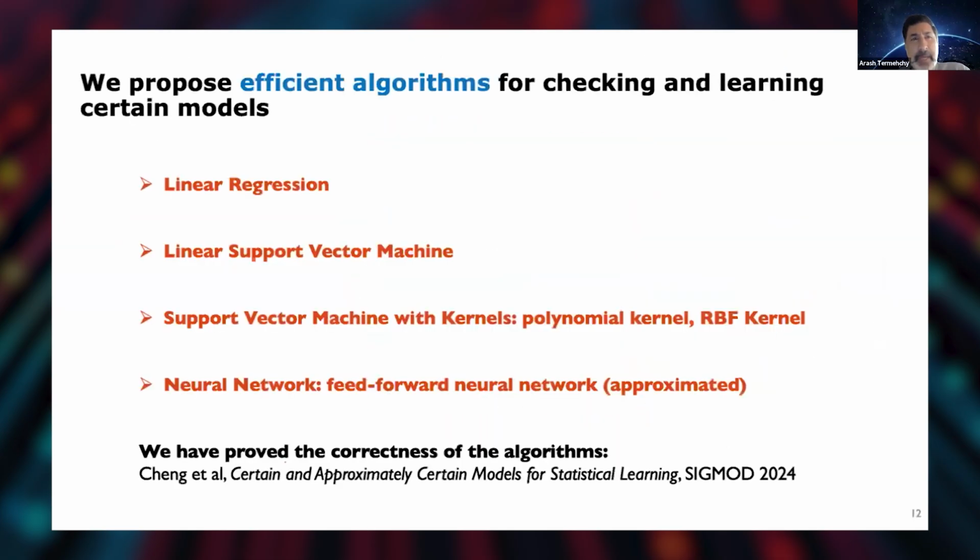Okay. So what we have done is designed efficient algorithms that can actually do that. We have shown that it's possible to efficiently check and learn certain models for a wide variety of models: linear regression, linear support vector machines with kernel, neural networks, and all that. I'm not going to go into details of those algorithms. You can find the proof of correctness in our papers.